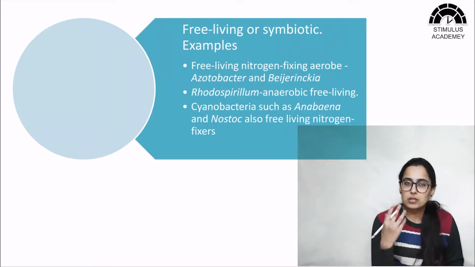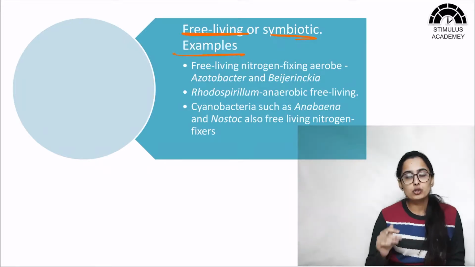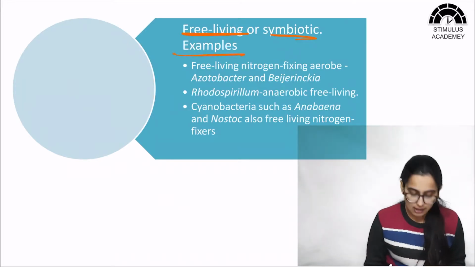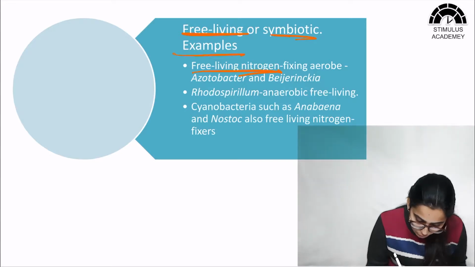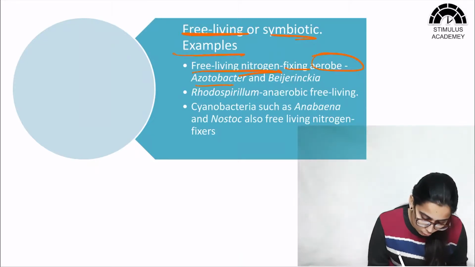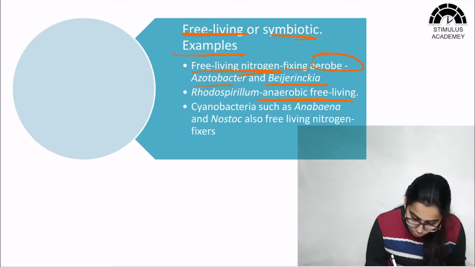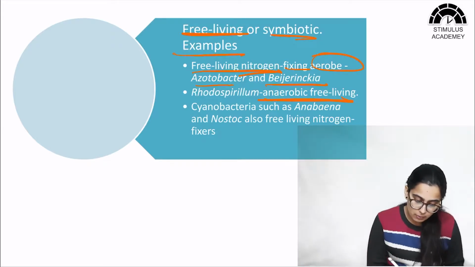Okay, so these microbes, these prokaryotic organisms, can be of two types. The first one is free living and the second is symbiotic. So let's take a look at some of the examples. Free living nitrogen fixing aerobic bacteria, that can survive in the presence of oxygen, are Azotobacter and Beijerinckia. And an anaerobic free living microorganism is Rhodospirillum.